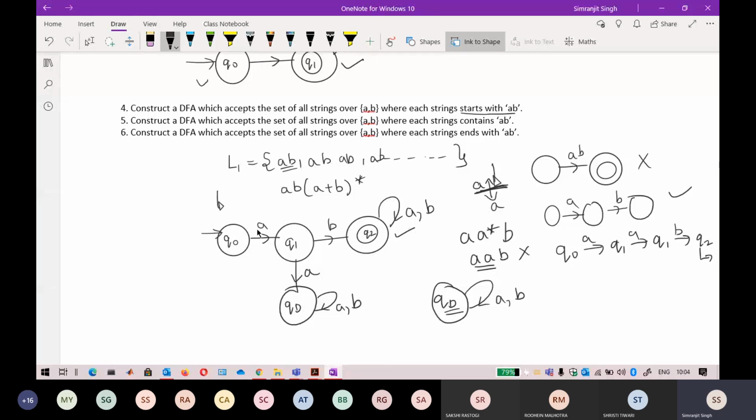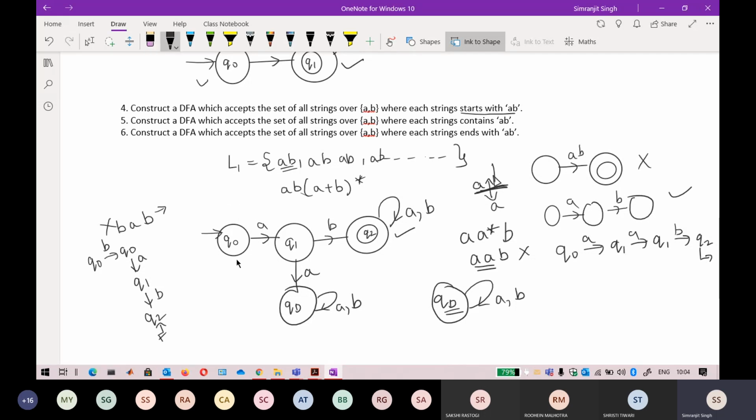Okay, so on B here I can do a self loop, but by doing a self loop here, what can happen? Strings like BAB will also be in my automata or in the language. If you check BAB on Q node, getting an input of B, it is staying at the Q node, and getting an input of A at Q node, it is going towards Q1, and getting an input of B again, it is going towards Q2. This is a final state. It means that BAB is in our language, but it is not correct because it should not be in our language. So I cannot do a self loop here again.